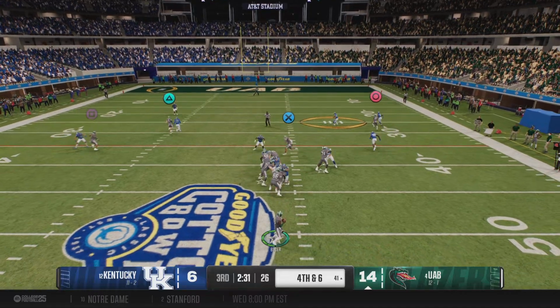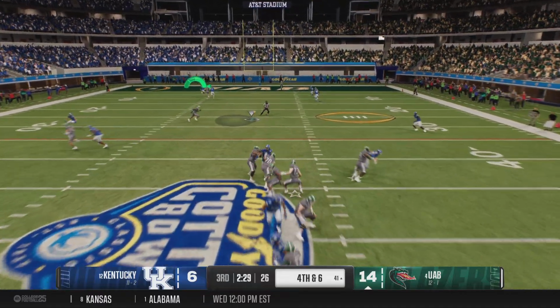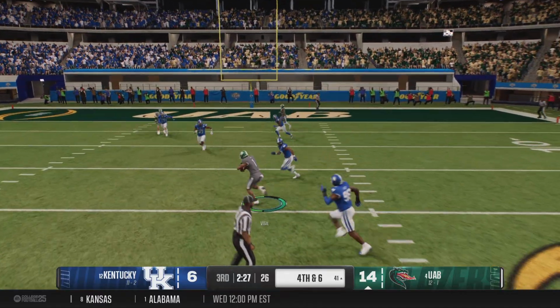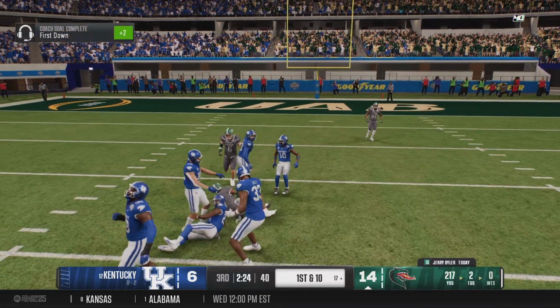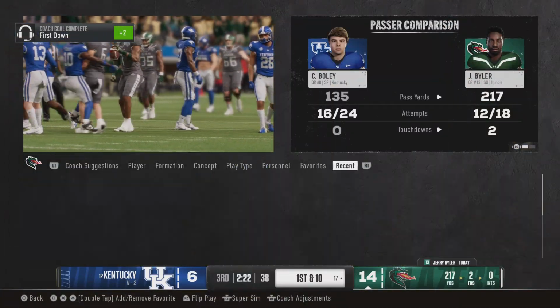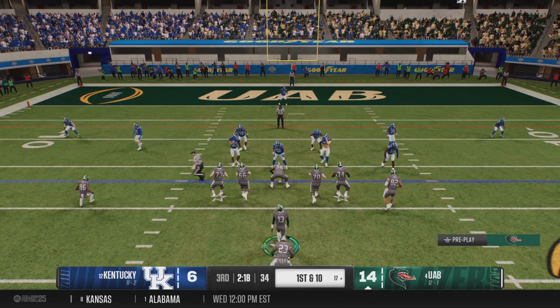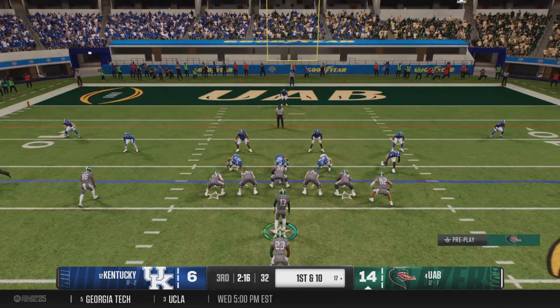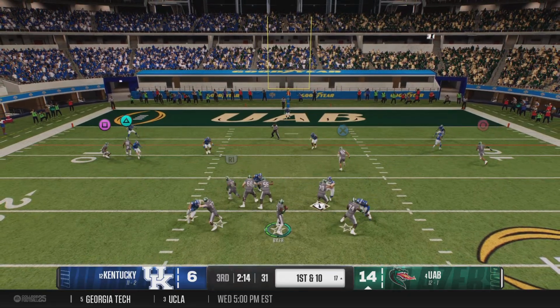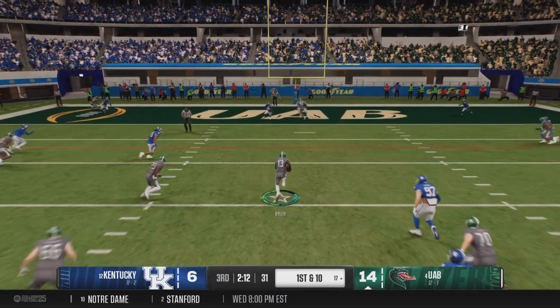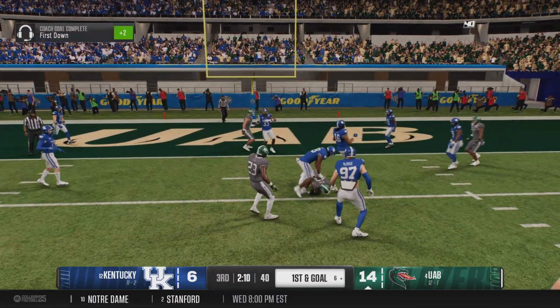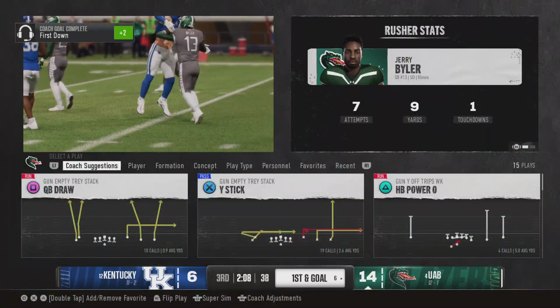And now we've got a decision here on fourth down. Lets it fly to the wideout. He's got it. Enough for a first down. They've got him, but they convert on fourth down, and the drive keeps going. Just great execution here on this fourth down to keep this drive alive. And what I love is the accuracy from the quarterback and a good job by the receiver knowing where that route needed to be to catch the ball and pick up the first down.